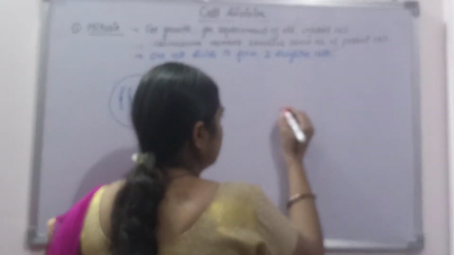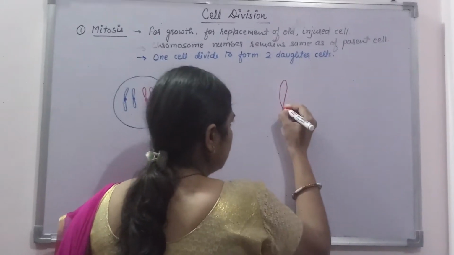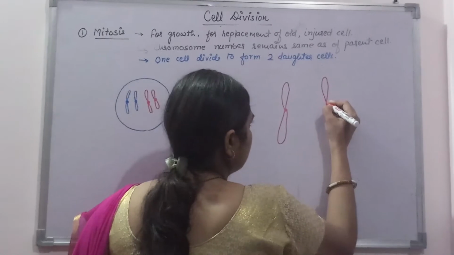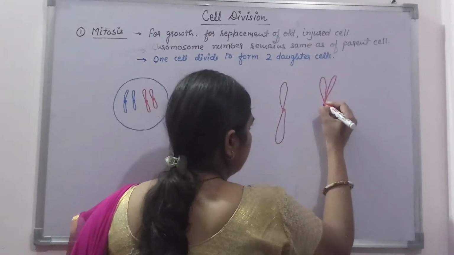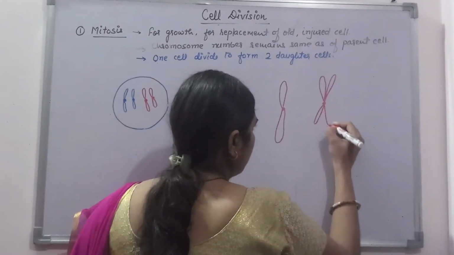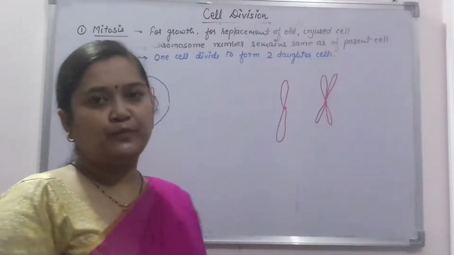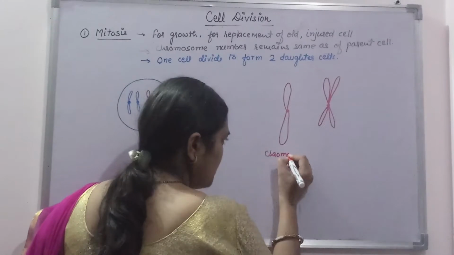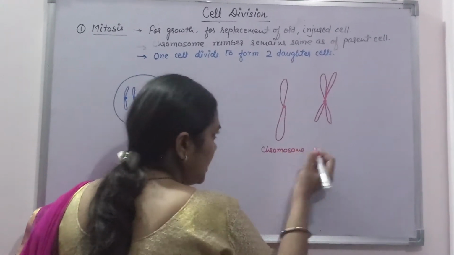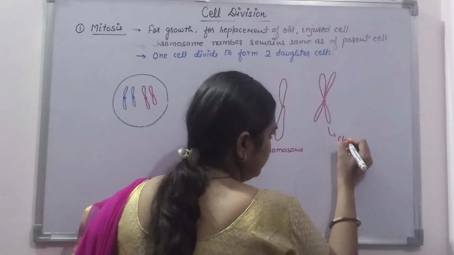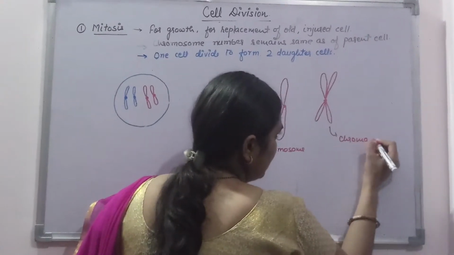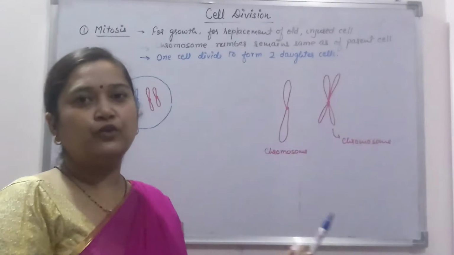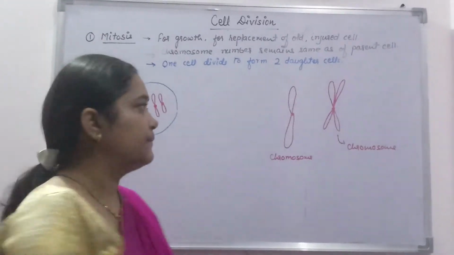Somewhere you will see this structure also. What is this? This is also a chromosome, and somewhere you will see this structure also. Both are chromosome. Now you may ask, what is the difference between these two? If both are chromosome, then what is the difference?